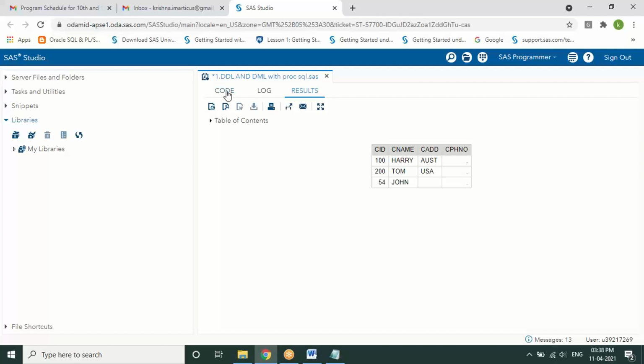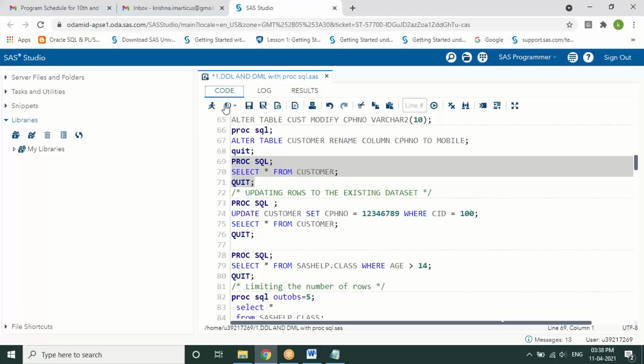So if we give an insert statement, it will only insert new rows to the table. But if I want to make updates to the existing values of a table, then manipulations have to happen. So we have a statement called update: update table set the column name equals to the value.